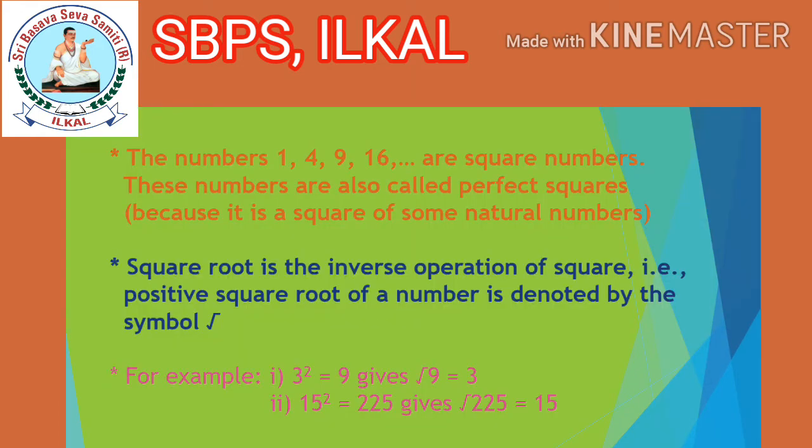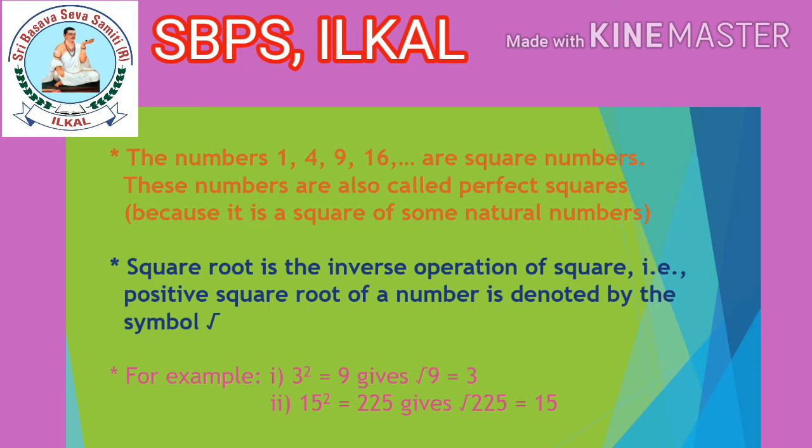Next point, the numbers 1, 4, 9, 16, etc. are square numbers. These numbers are also called perfect squares because each is a square of some natural number. Next point, square root is the inverse operation of square.